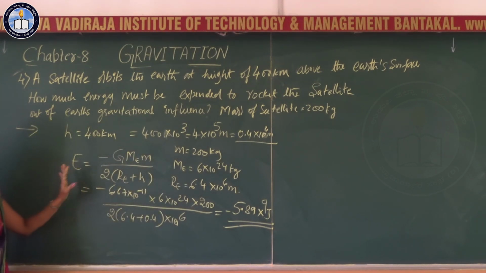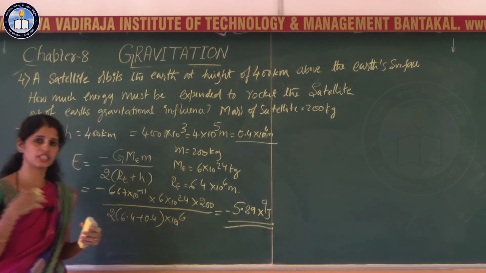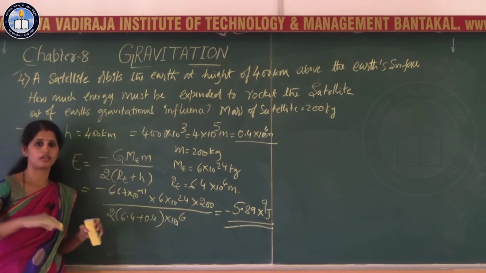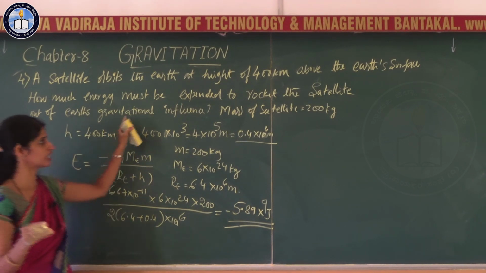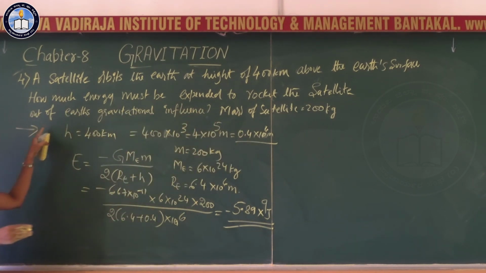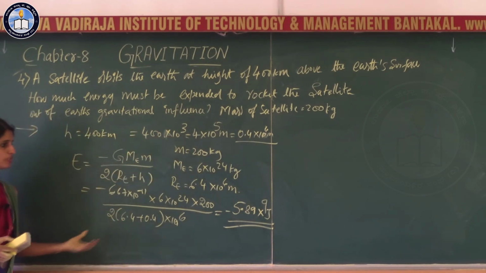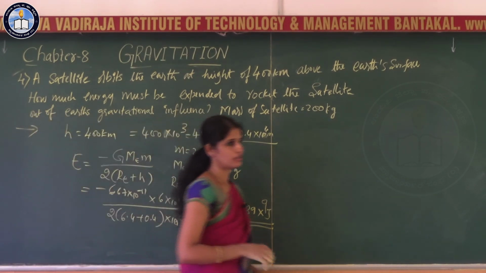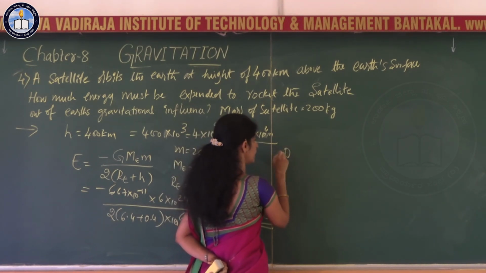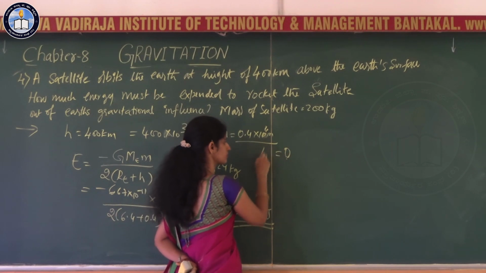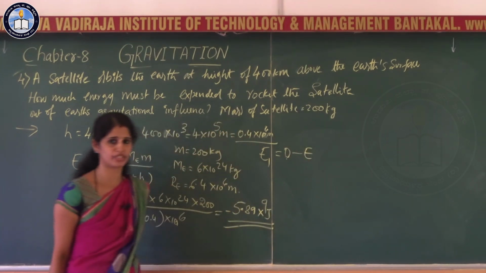This is the energy of the satellite in that particular orbit. And what is the energy to be supplied to make it free from that orbit? That is, you are taking that satellite out of that orbit. What is the energy needed to rocket the satellite out of Earth's gravitational influence? That is the energy to be supplied to remove the satellite from its orbit. That is nothing but the energy at infinity, if you take that energy as E1, energy at infinity minus energy of the satellite at that particular orbit.